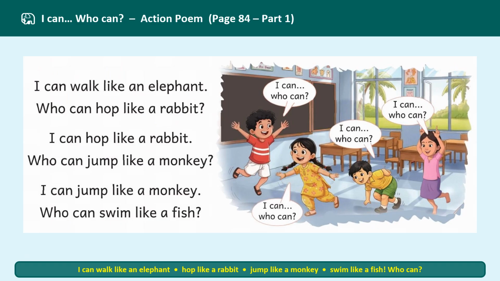Now I can, who can? This is an action poem. I can walk like an elephant. Who can hop like a rabbit? I can hop like a rabbit. Who can jump like a monkey? I can jump like a monkey. Who can swim like a fish?